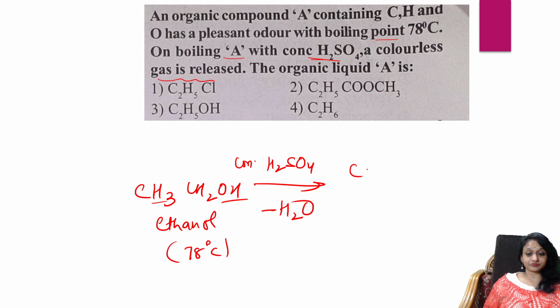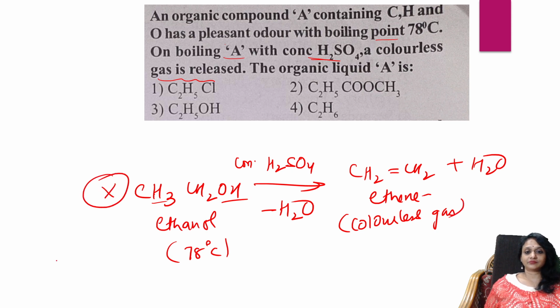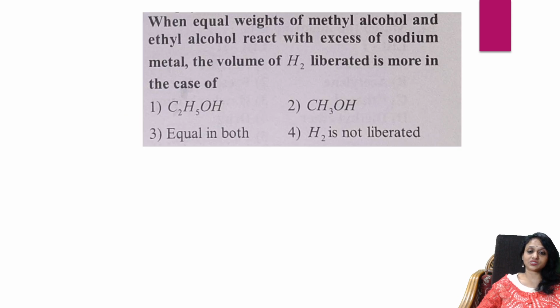You will be getting CH2=CH2. This is nothing but ethene. Yes, ethene is a colorless gas. Remember this. So this is compound X. So the organic liquid which has a boiling point of 78 degrees is ethanol. You see? Okay, next question.